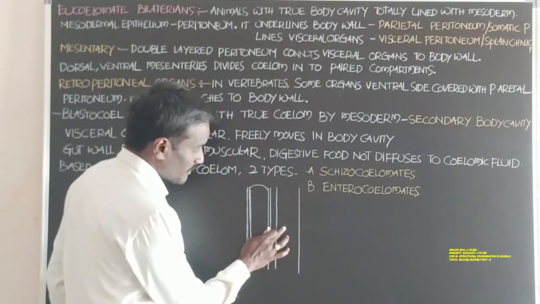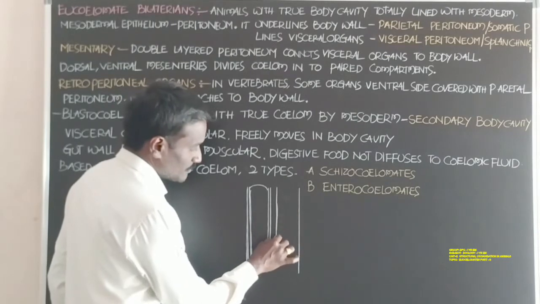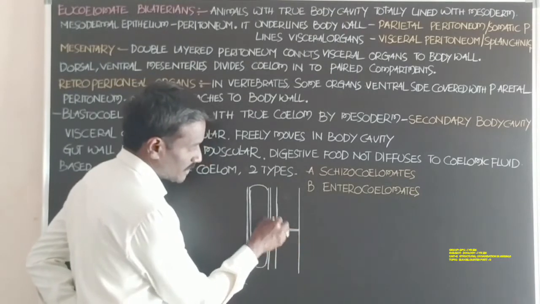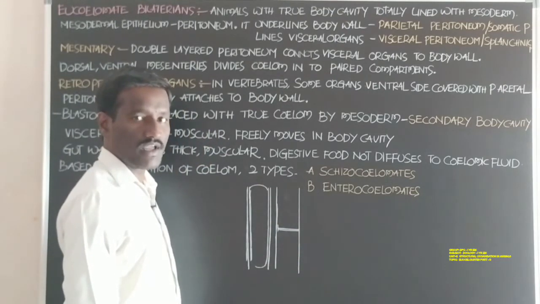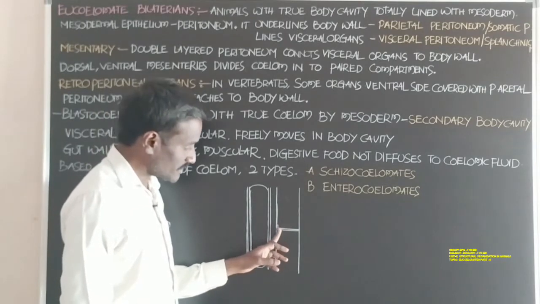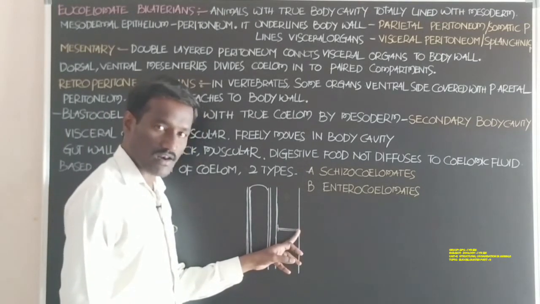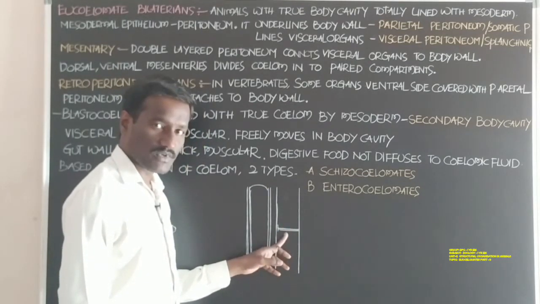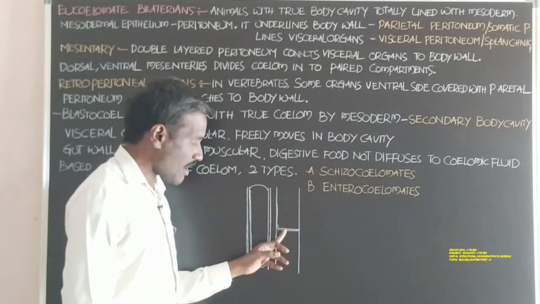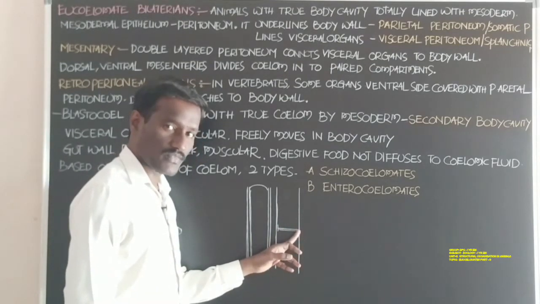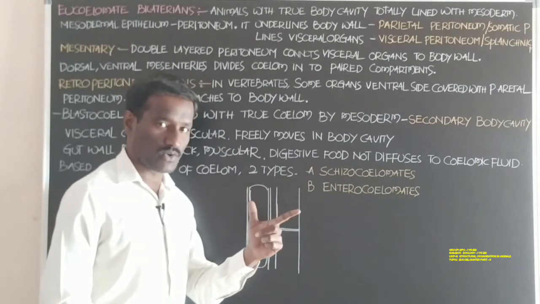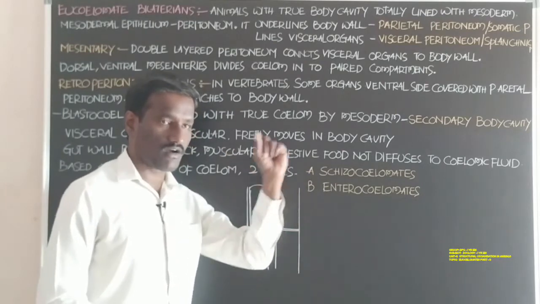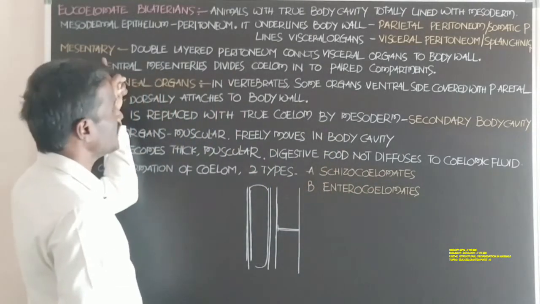Students, any visceral organ present in this region is connected to the body wall by the double layered peritoneum. Any one of the organs present in the body cavity, present in the space, is connected to the body wall by the help of the double layered peritoneum. That connection between the visceral organ and the body wall is called mesentery.